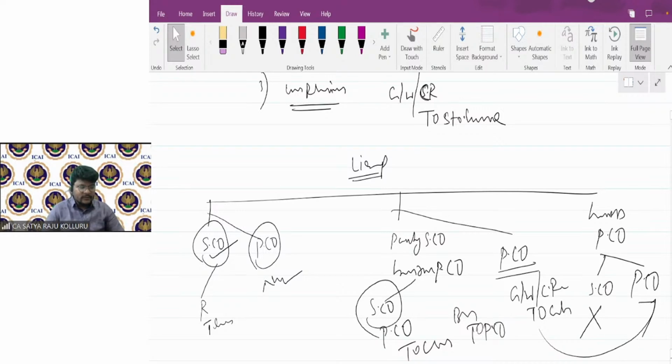Varsha is asking, sir, in case of a merger, for how many years will the statutory reserve continue? It does not depend on the type of merger, ma'am. Which statutory reserve we are going to maintain is what matters here. In the problem itself, they clearly tell us. For example, as per the FEMA Act, we need to maintain a foreign exchange translation reserve for 5 years, let us assume. If the selling company already maintained 2 years, the remaining 3 years need to be maintained by the purchasing company. It all depends on the type of statutory reserve. No worries, every piece of information will be provided in the problem itself, including how many years you need to maintain it.